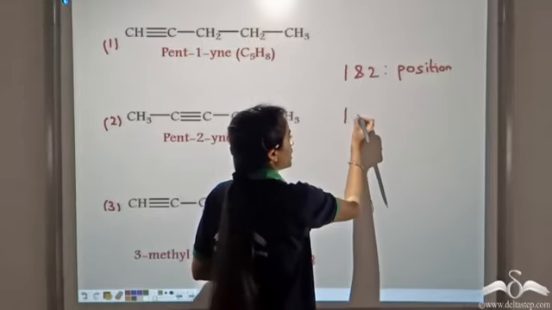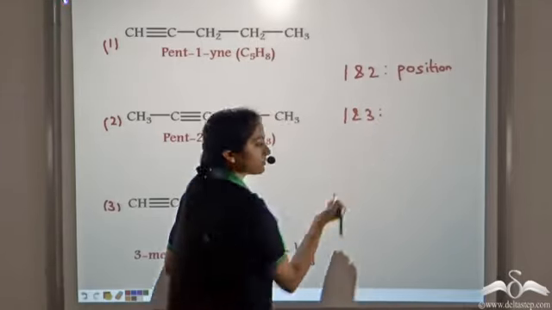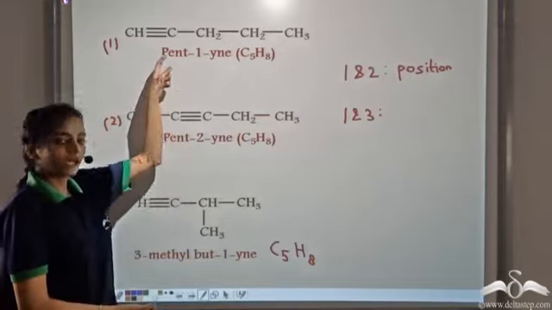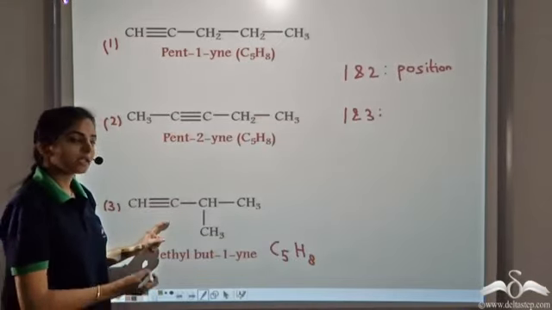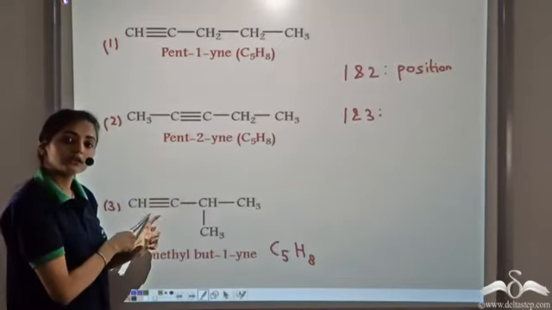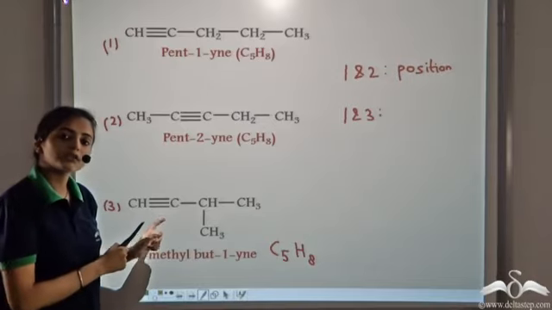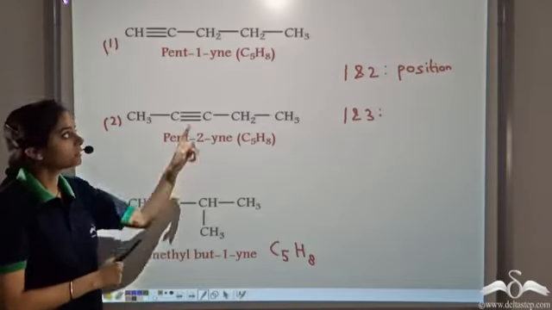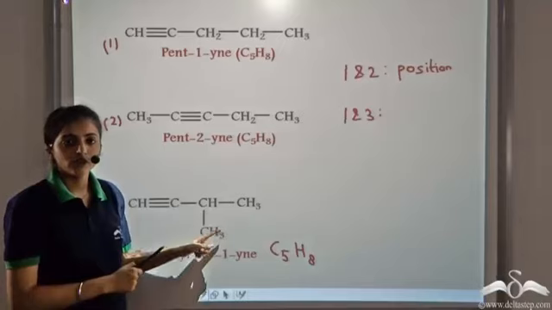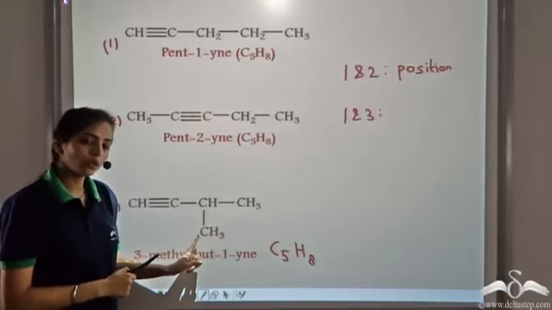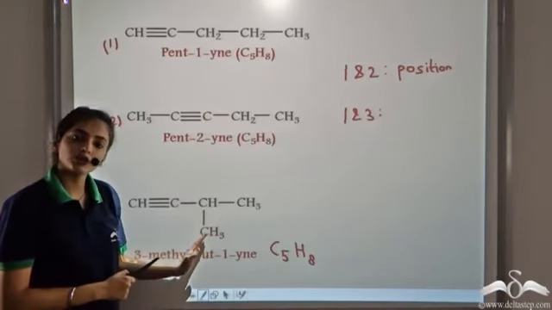Now let's compare 1 and 3. If we take 1 and 3, we see that the functional group remains at the same position. That is, it remains at position 1. But the methyl group has moved. From the straight chain, it's now at position 3, that is in the branched form.